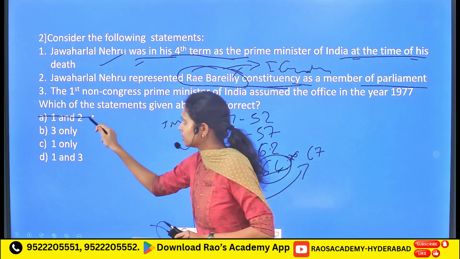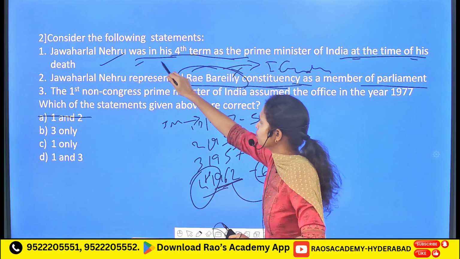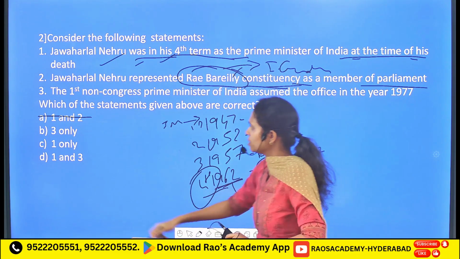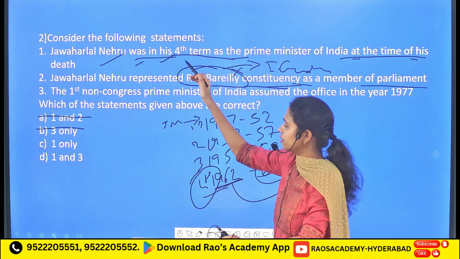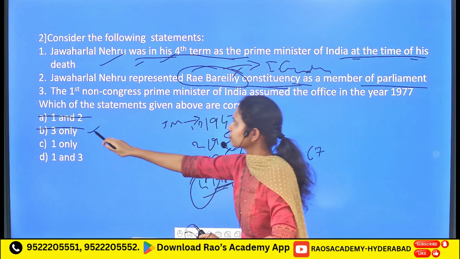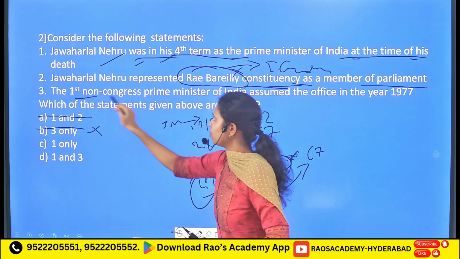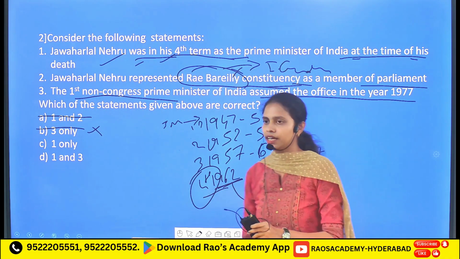So let's cross this option. Followed by, as we also know that the first one is a correct statement, let's strike this one, because we already know that the first is definitely correct. So there is no need to consider this option. Followed by, the first non-Congress Prime Minister of India assumed office in the year 1977.